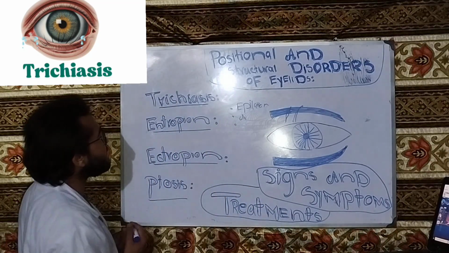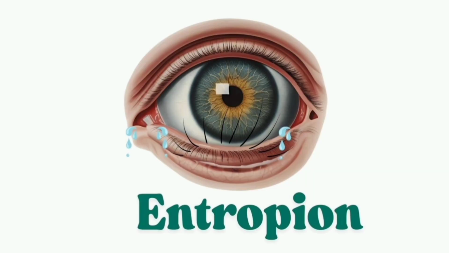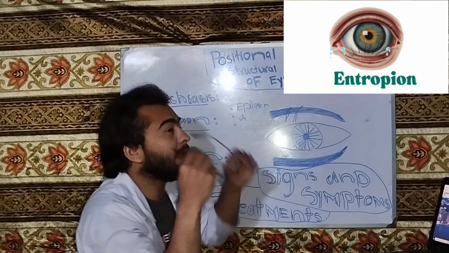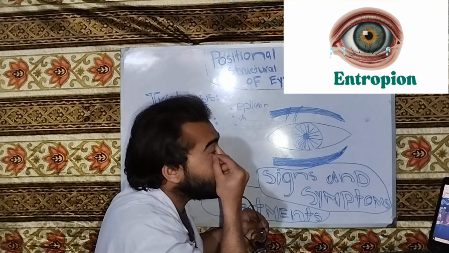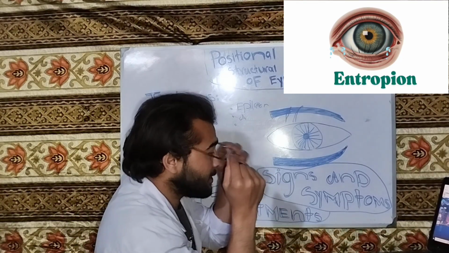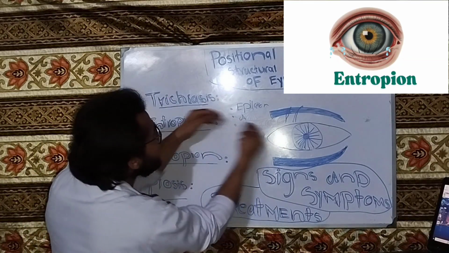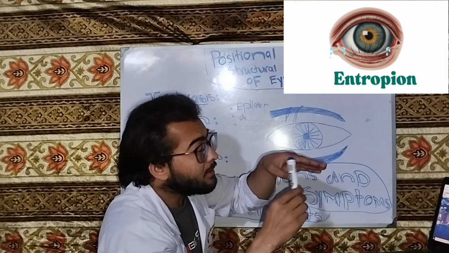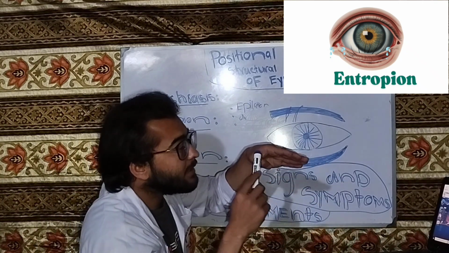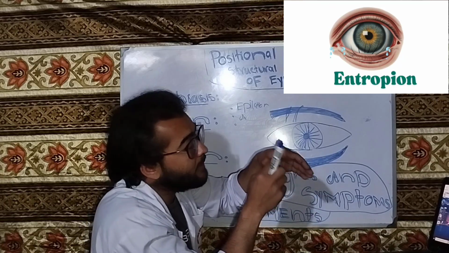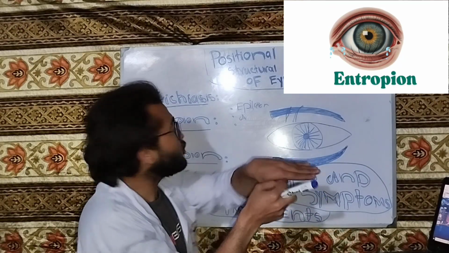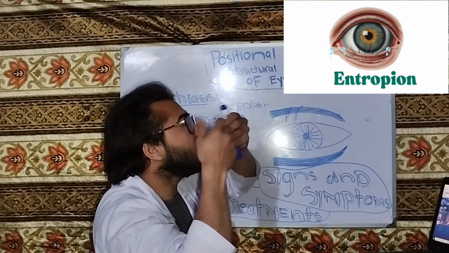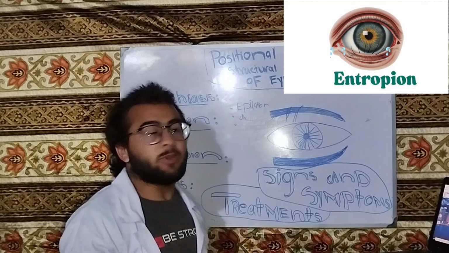Now the second condition is entropion. Entropion is when my eyelid turns toward my eye globe. Trichiasis is the misdirection of the lash toward the globe, but entropion is the inward movement, the misdirection of the lid margin toward the globe. So entropion will also cause trichiasis. The inward movement of the lid margin toward the globe is called entropion.